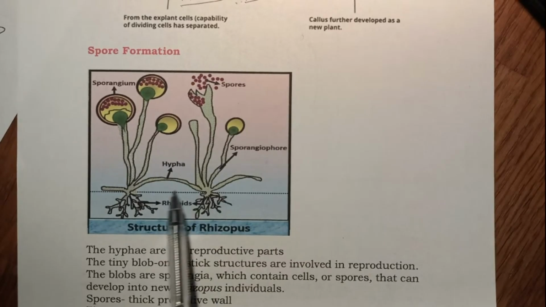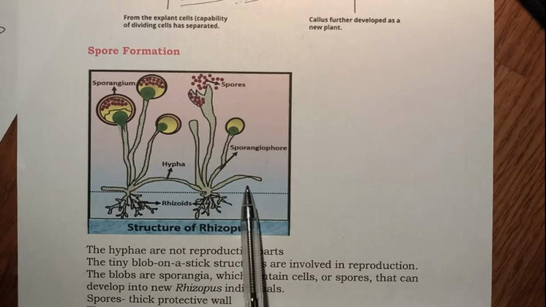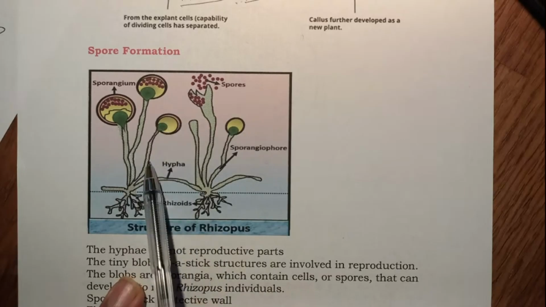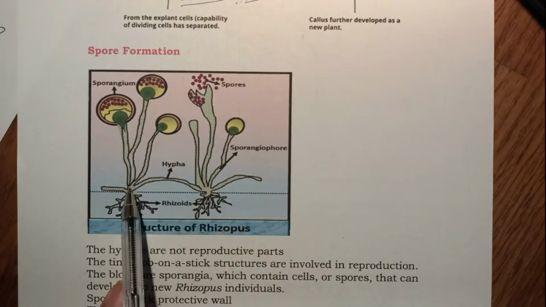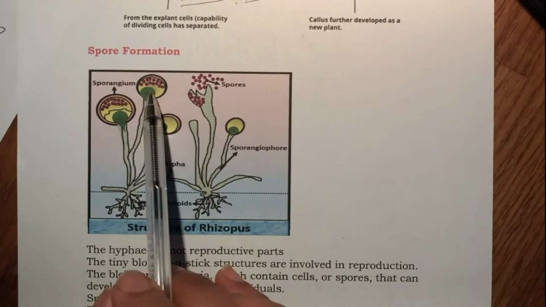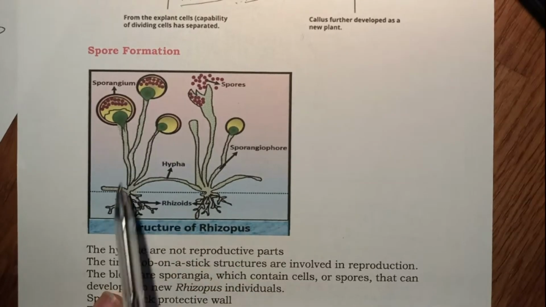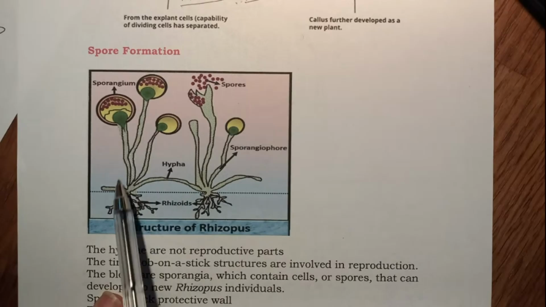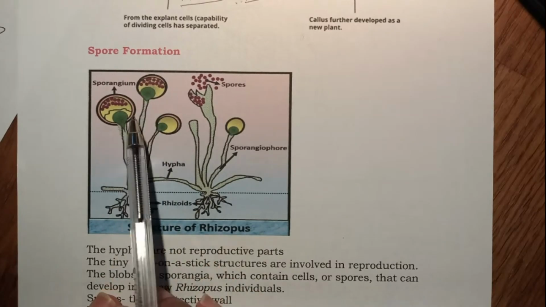Now this network is non-reproductive, but there are tiny bob-on-stick structures. They are reproductive, specialized cells, important in reproduction. So hyphae, the network of filaments, is non-reproductive, but bob-on-stick like structures are for reproduction.